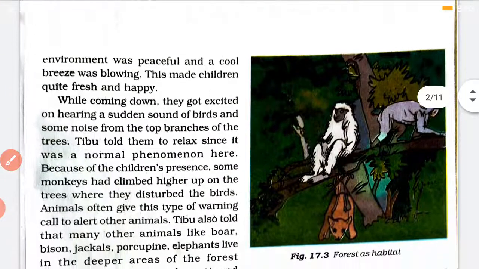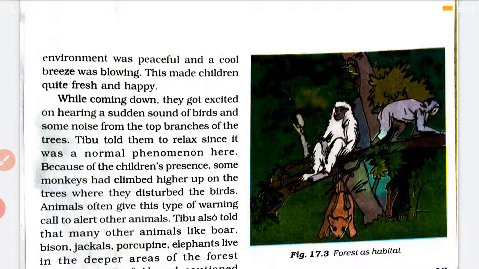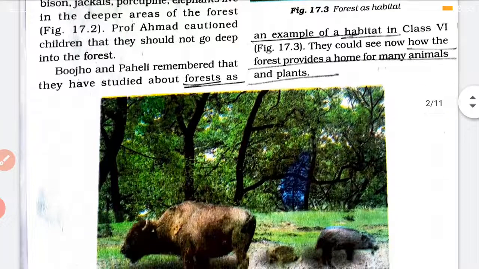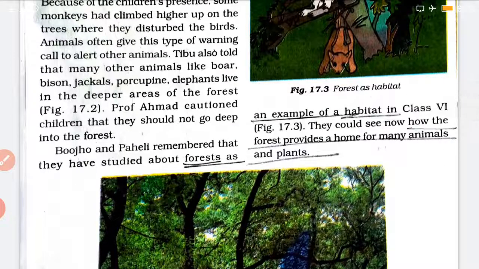Now, if you have seen a forest from the top, जैसे if you have climbed any mountain or a hill, और वहाँ से अगर देखो तो forest आपको कैसा लगता है? It looks like there is a green umbrella. The trees act as an umbrella. आपको लगता है कि एक बड़ी छतरी ग्रीन कलर का फैला हुआ है बहुत विशाल जगह में. So that is known as the canopy. The trees which form an umbrella-like structure are the canopy of the forest. Okay, we will see afterwards in the chapter.